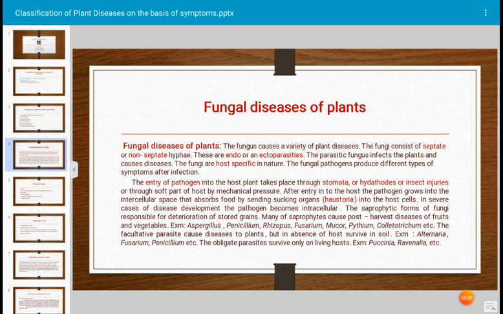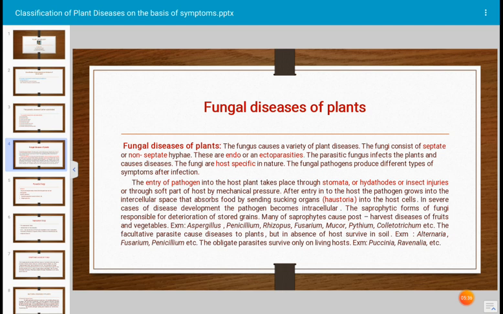The fungi are host specific in nature because a specific nutrition is required by fungi. For example, in the wilt disease of pigeon pea, the pathogenic organism responsible is Fusarium oxysporum forma specialis udum, which grows inside the vessels of the host.